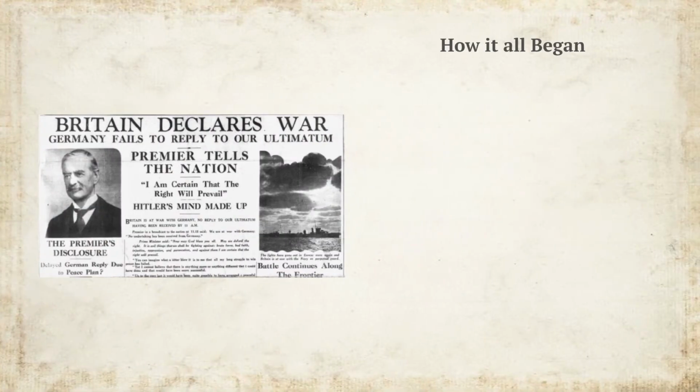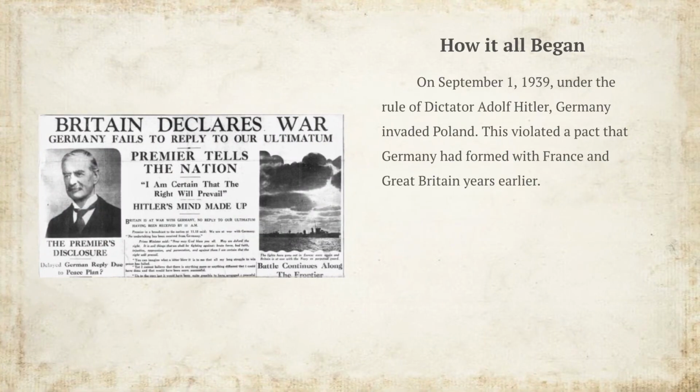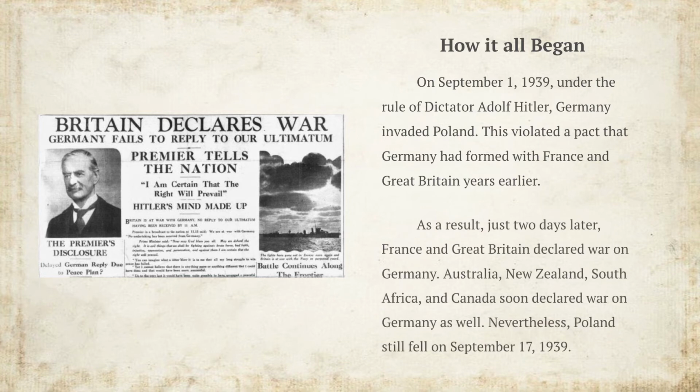How it all began. On September 1st, 1939, under the rule of dictator Adolf Hitler, Germany invaded Poland. This violated a pact that Germany had formed with France and Great Britain years earlier. As a result, just 2 days later, France and Great Britain declared war on Germany. Australia, New Zealand, Africa, and Canada soon declared war on Germany as well. Nonetheless, Poland still fell on September 17, 1939.